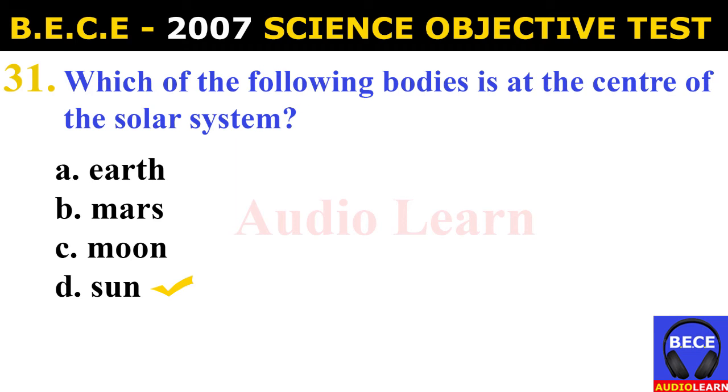Number 31. Which of the following bodies is at the center of the solar system? A. Earth, B. Mars, C. Moon, D. Sun. And the answer is D. Sun. Which of the following bodies is at the center of the solar system? Sun.